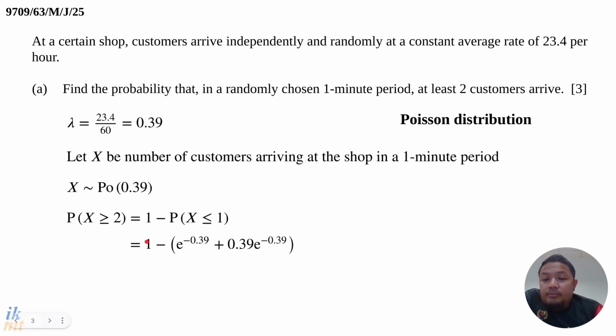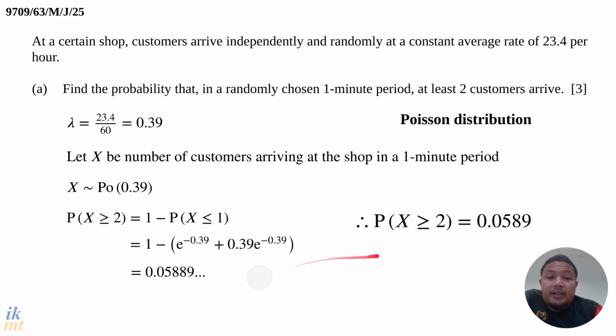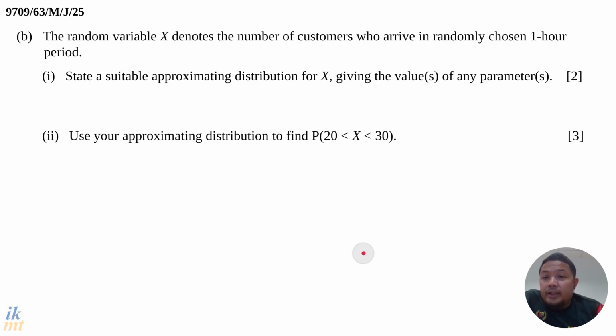Just carefully put brackets if you need to. Carefully evaluate this and you will get 0.05889, and it goes on. Because we only want our answer to 3 significant figures, you can write your final answer as 0.0589.